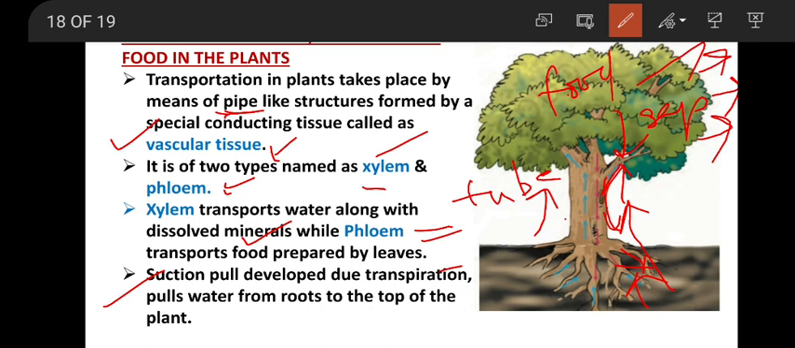So transpiration not only helps in removal of excess water, it also helps in absorption of water from the soil by the roots. You understand? So transpiration happens for the sake of removal of excess water from the plant body. Also, it helps in absorption of water from the soil through the roots.